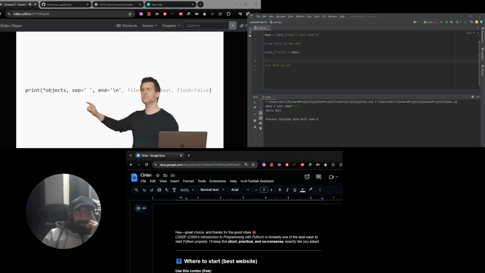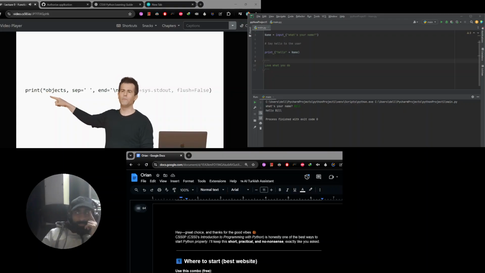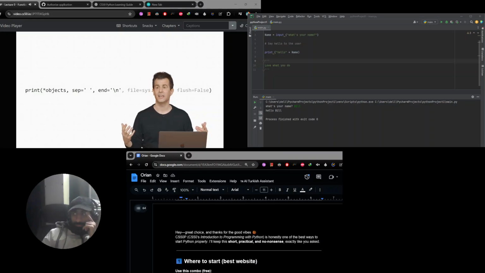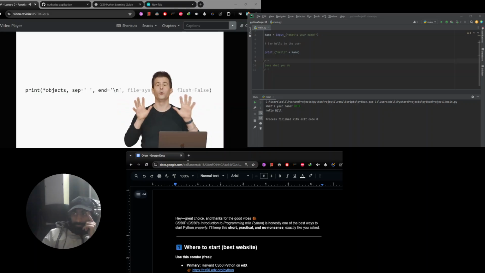So what does this imply? Well, this syntax is pretty cryptic. But at the moment, just know that an asterisk, a star, and then the word objects means that the print function can take any number of objects. You can pass in zero strings of text, one string like I did, two strings like I did, or technically infinitely many if you really want, though that code's not going to look very good.